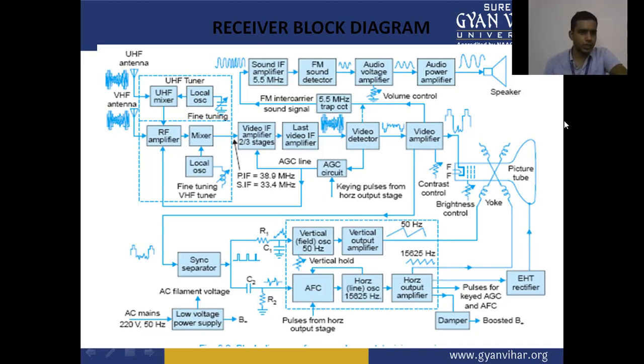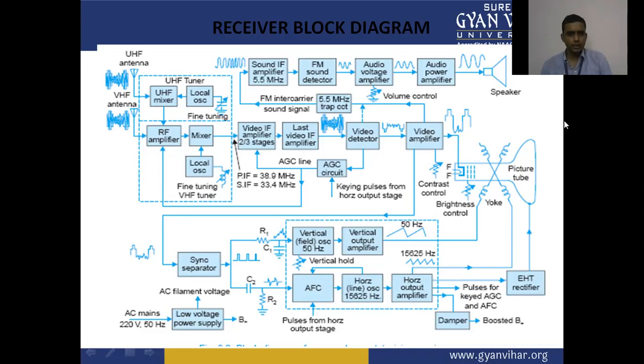Both antennas receive the signal, and the signal is given to the RF amplifier, then the mixer, then the video IF amplifier. The mixer is fed the signal from the RF amplifier and the local oscillator. In the case of the UHF antenna, the UHF signal is received by the UHF mixer and fed to the RF amplifier. Again, this is mixed by the mixer with the local oscillator. So this is the tuning section in the receiver block diagram.